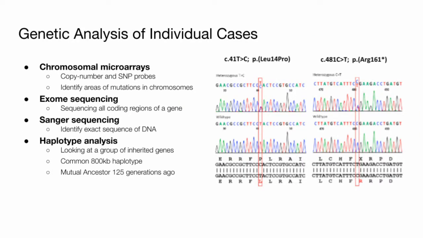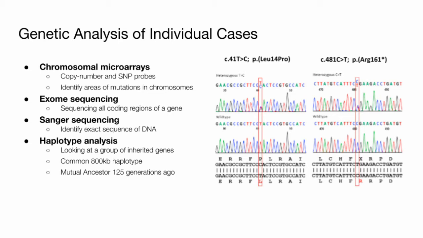The following techniques were used to analyze the genes of each of the 4 individuals in the study. Chromosomal microarrays used both copy number and single nucleotide polymorphism probes to identify mutations in the genome. Exome sequencing helped reveal the specific variants in each of the individuals through sequencing of coding regions in the EXOSC9 gene. Sanger sequencing determined the exact DNA code in these regions of mutation, and haplotype analysis uncovered a common 80 kilobase haplotype among all 4 individuals.